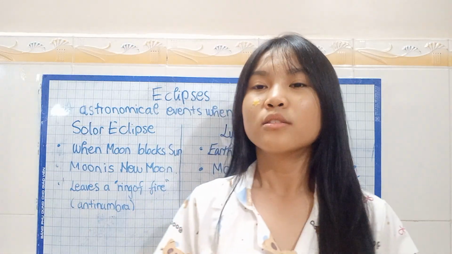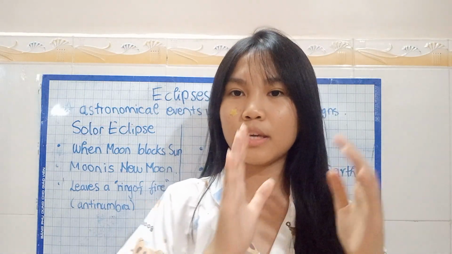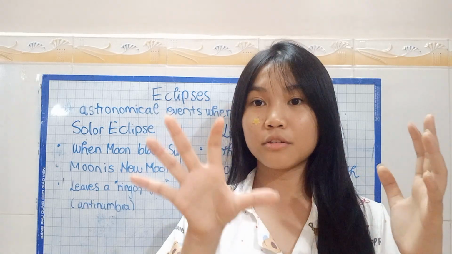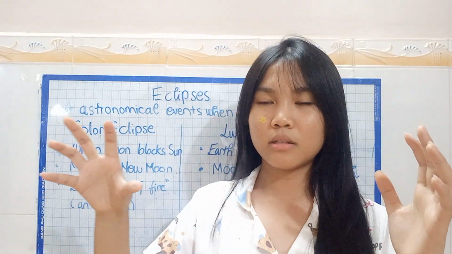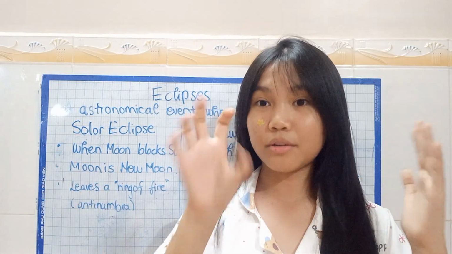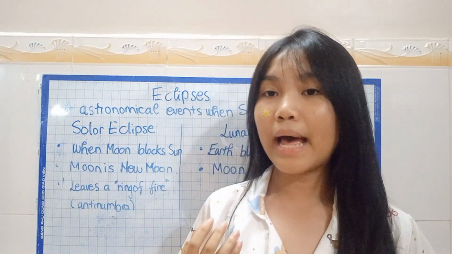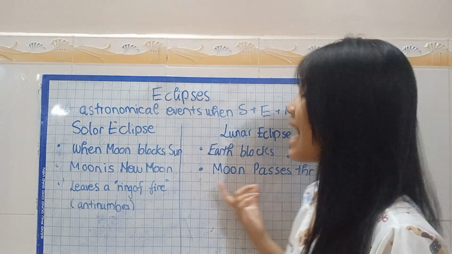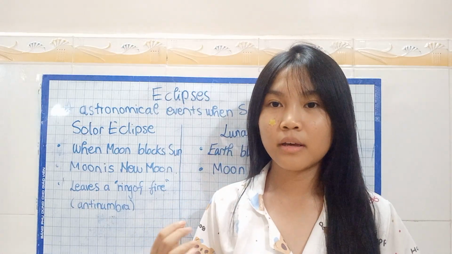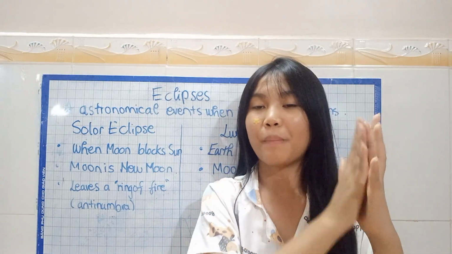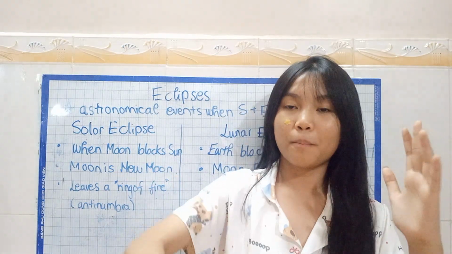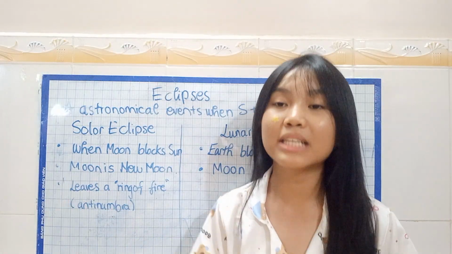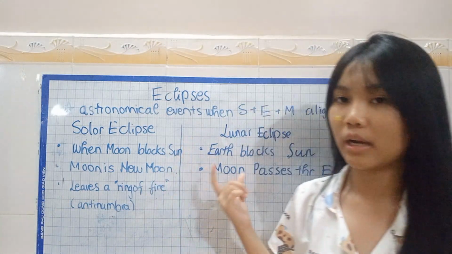That is it. For example, here's our earth, here's our moon, and here's our sun. The light passes through the earth and then passes to the moon. And that's what creates the lunar eclipse.